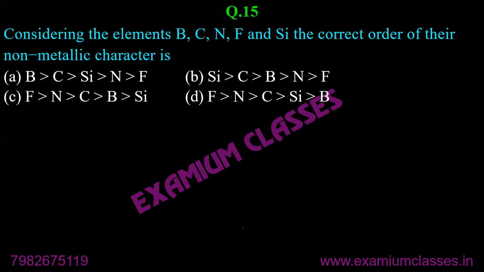Next question. Considering the elements boron, carbon, nitrogen, fluorine, and silicon, the correct order of their non-metallic character is. Slightly tricky question. Okay, Ashi has given me the correct answer. Now, because this question appears so many times, I would suggest that you need to know all the concepts. Besides that, I would suggest that you try to memorize the answer also. Very, very common question.